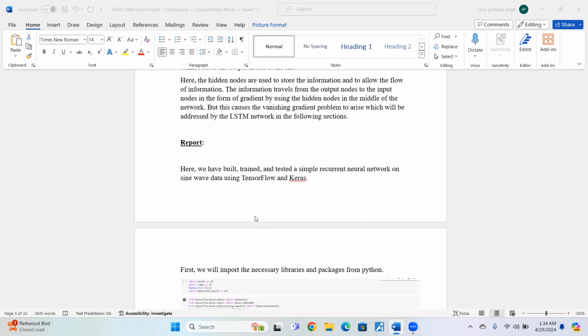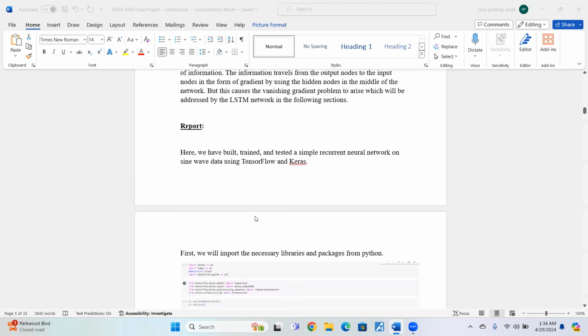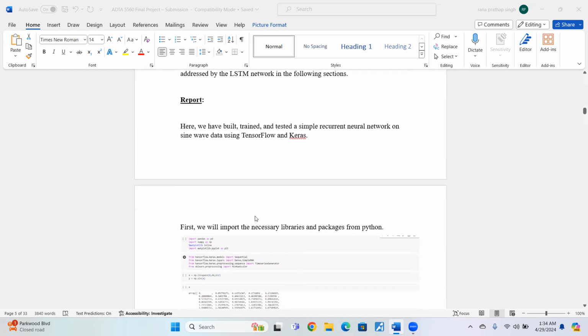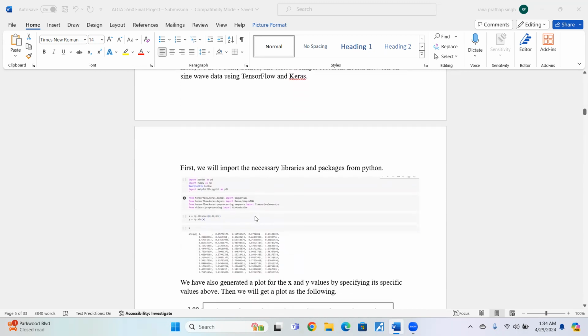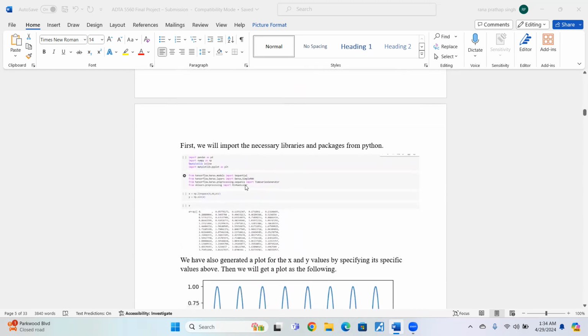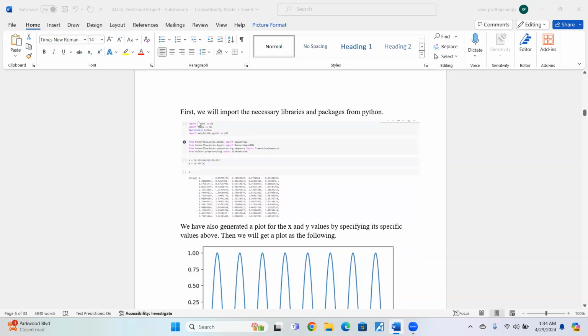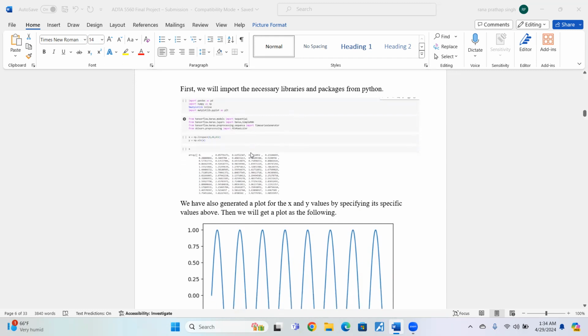So here we have built, trained, and tested a simple recurrent neural network on sine wave data using TensorFlow and Keras. First, we will import the necessary libraries and packages from Python. As we can see here, we have imported all the necessary packages like pandas, numpy, matplotlib, Sequential, Dense, and we have also gotten the TimeseriesGenerator, which is the basis for neural networks. Then we have also gotten the X array values, as we can see here.